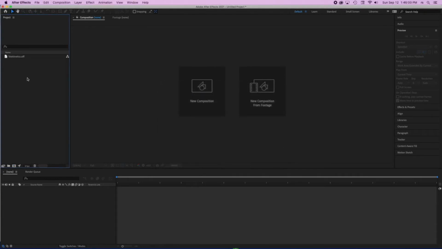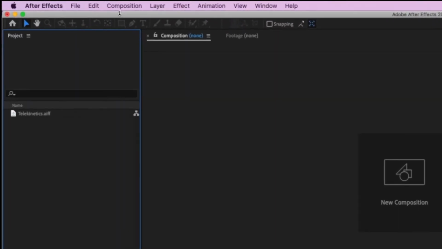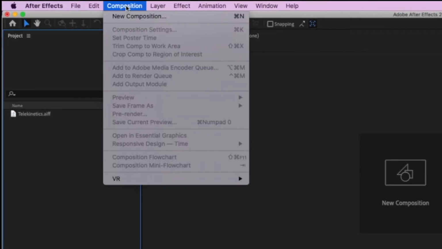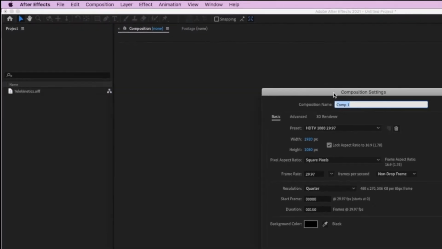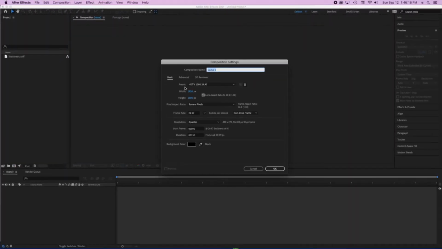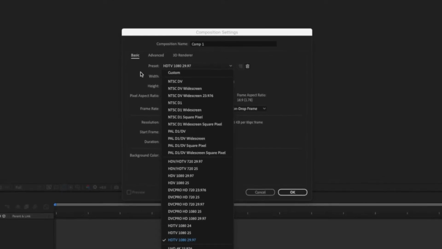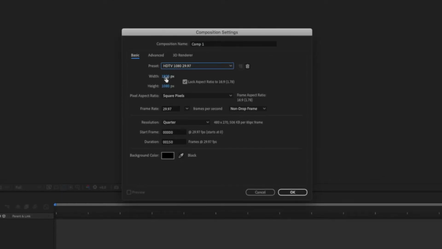For the moment I'm going to create a composition. To do that without any element in my project, I'm just going to go to the composition menu and select New Composition. In here I can select what type of composition by using a preset or putting the width and height. I already have 1920 by 1080, which is exactly what I want, but I want to lower the frame rate to 24. So I can go to 23.976 or 24.